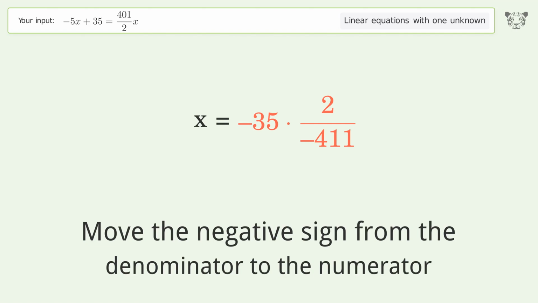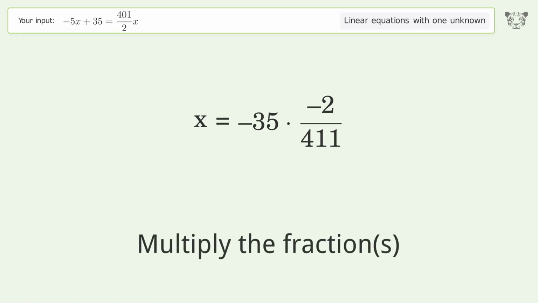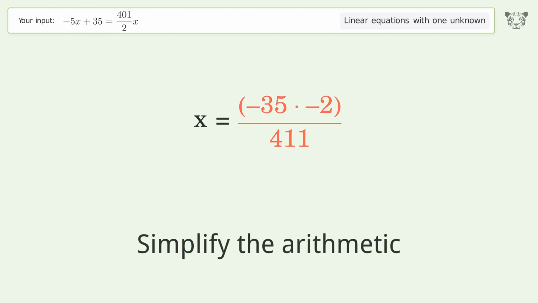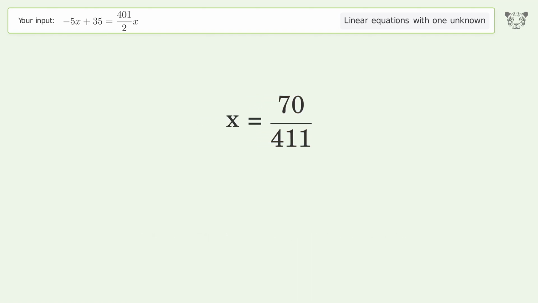Move the negative sign from the denominator to the numerator. Multiply the fractions. Simplify the arithmetic. And so the final result is x equals 70 over 411.